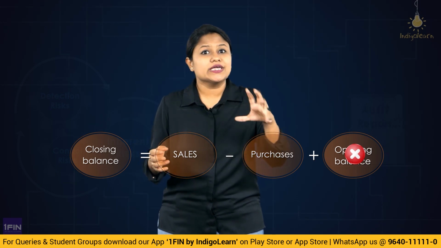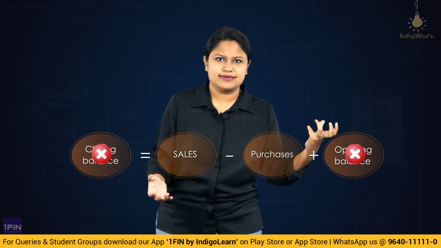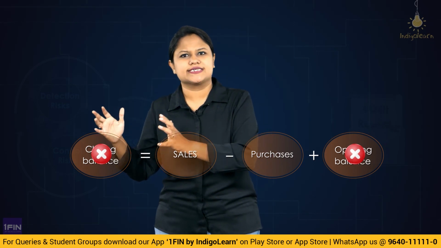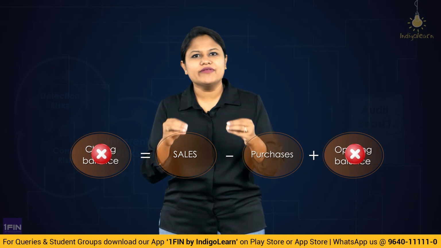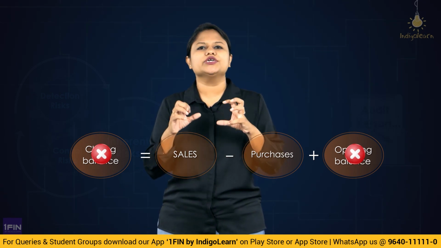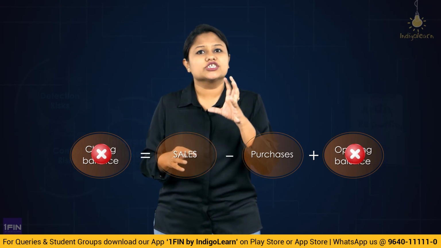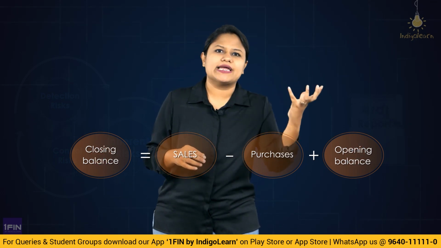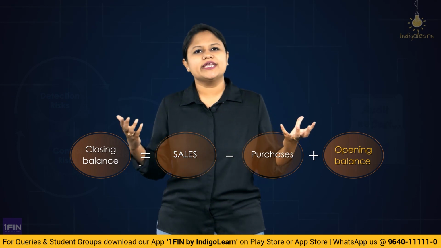No. Because when the beginning is wrong, the ending is obviously going to be wrong. If the beginning is correct, then we can check the transactions and tell whether the closing balance reported is correct or not. Correct? So it is very important for us to understand that when we do the audit of a particular client for the first time, our duty is not only towards the transactions during the year or the closing balances appearing in the balance sheet. It is also important for us to check whether opening balances are also correct or not, right? Because if the beginning is wrong, how will the end be correct?